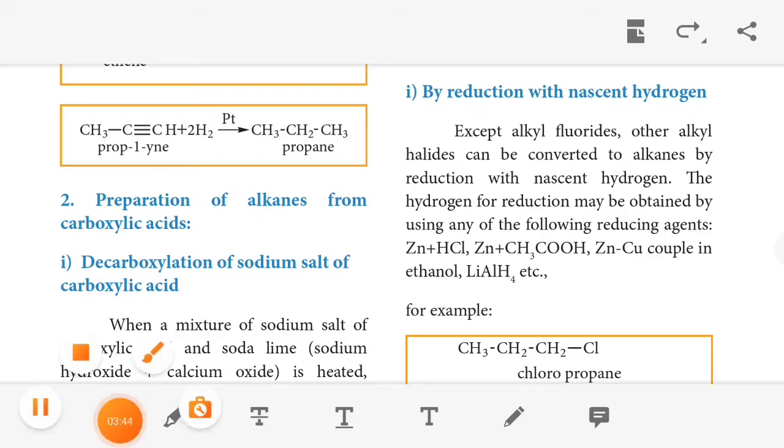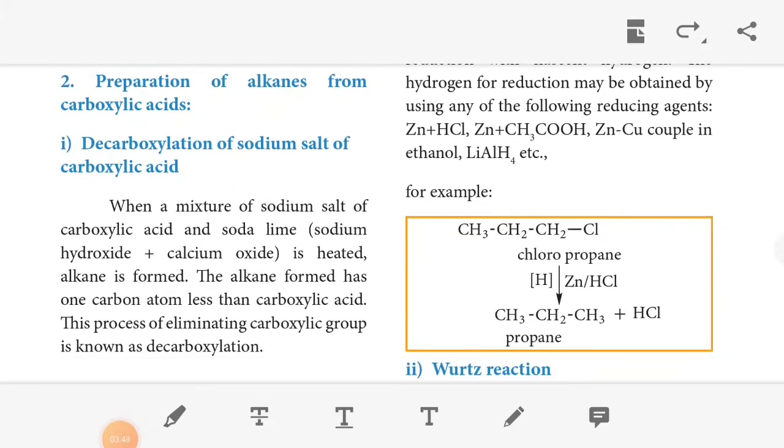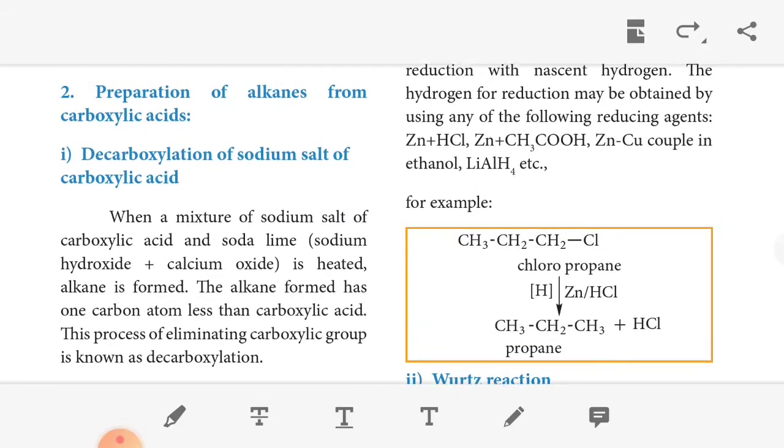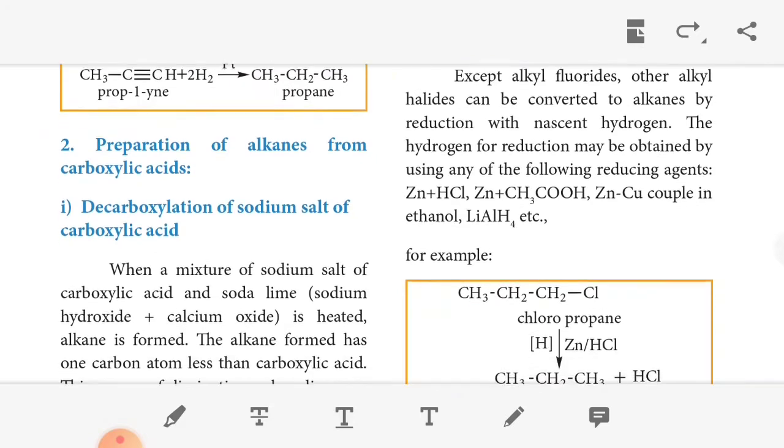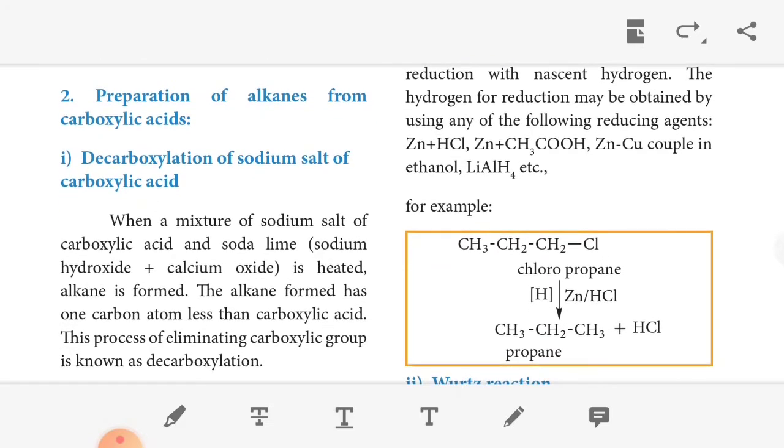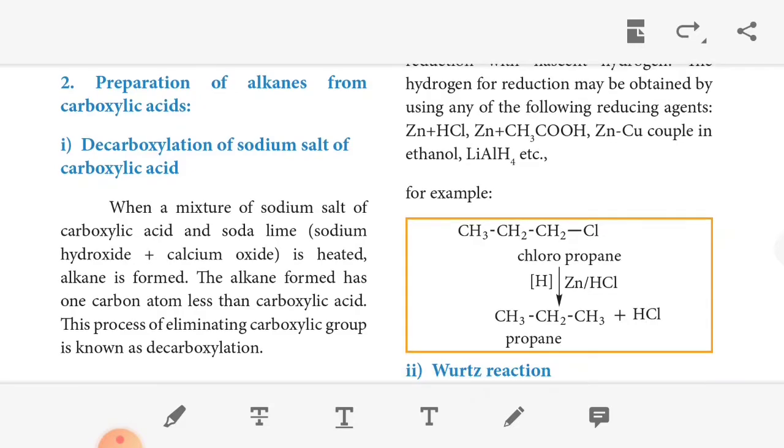The next is an example equation: CH3CH2CH2Cl. This is an alkyl chloride. Methane, ethane, propane: propane containing Cl is called chloropropane. Reduction with nascent hydrogen, with zinc and HCl as the reducing agent, we get propane plus HCl. This is called the reduction with nascent hydrogen reaction.